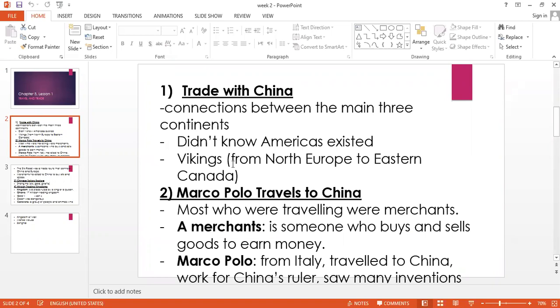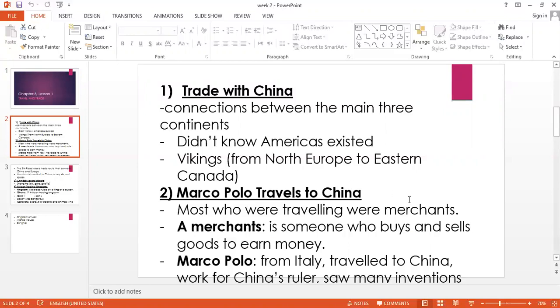Only those Vikings who traveled from Europe to Canada, but not many people followed them, and after that, they disappeared. Okay, I told you that most of the people who were traveling in that time were merchants, and one of them was called Marco Polo. Marco Polo is an Italian trader, who traveled from Italy in Europe to China in Asia.